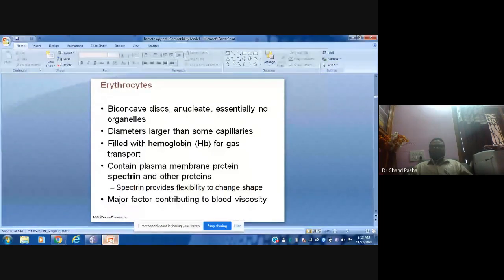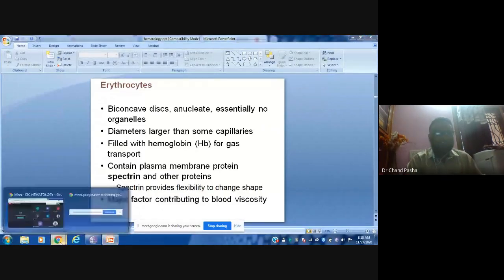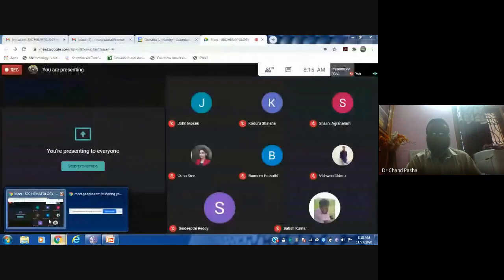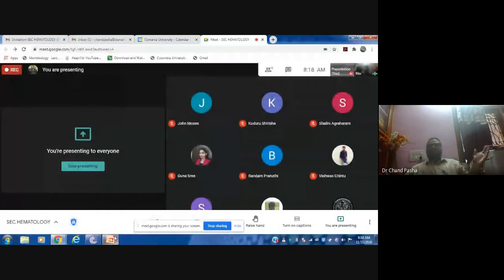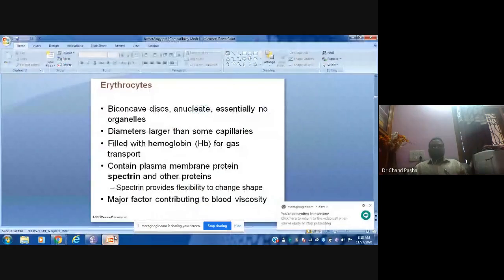As they have to move through the capillaries to the tissue and provide oxygen there, they are generally smaller. Sometimes, even though they are larger than the small capillaries, they make pseudopodia-type structures and pass through the capillaries, because of their capacity to change their shape.